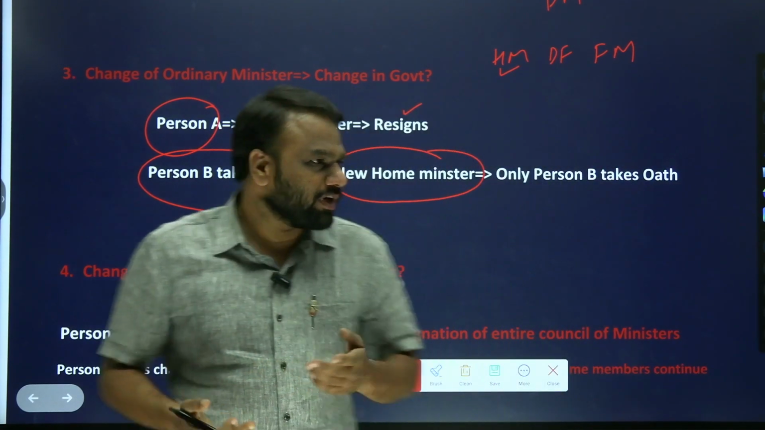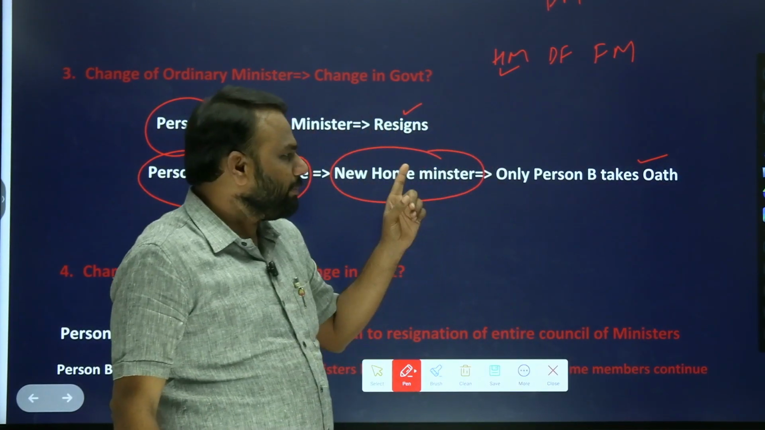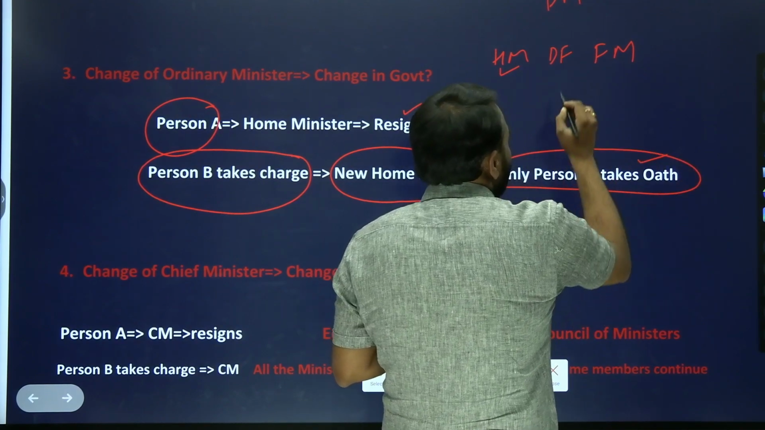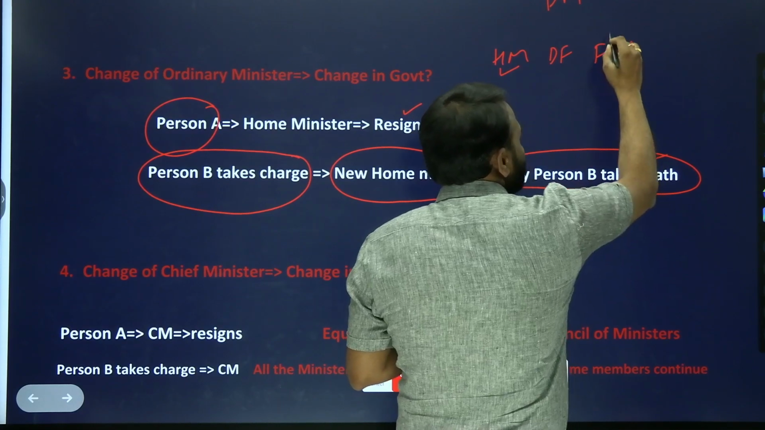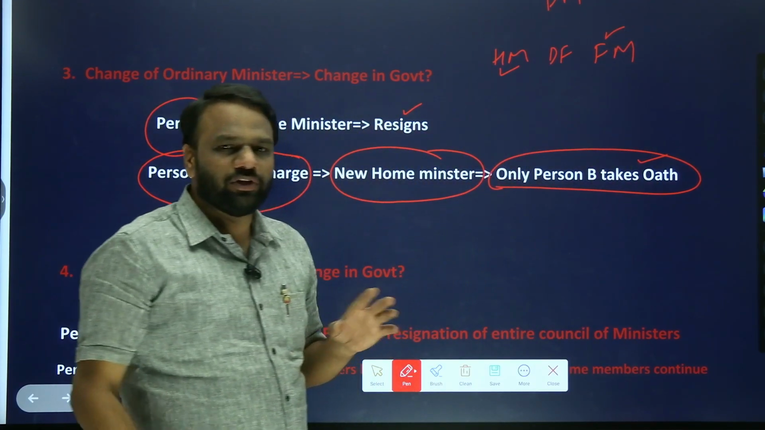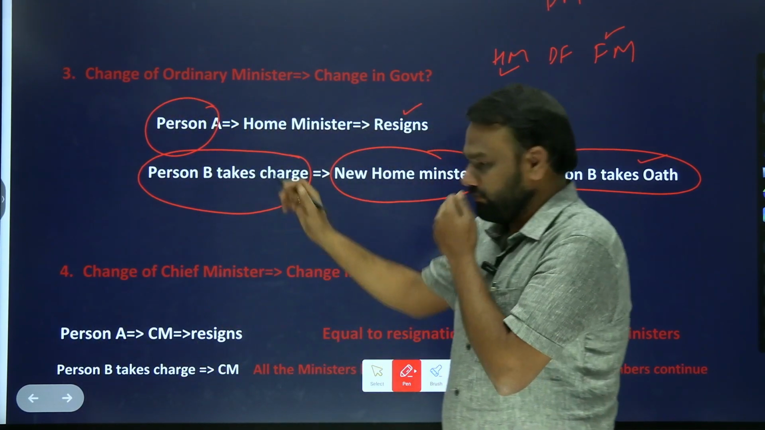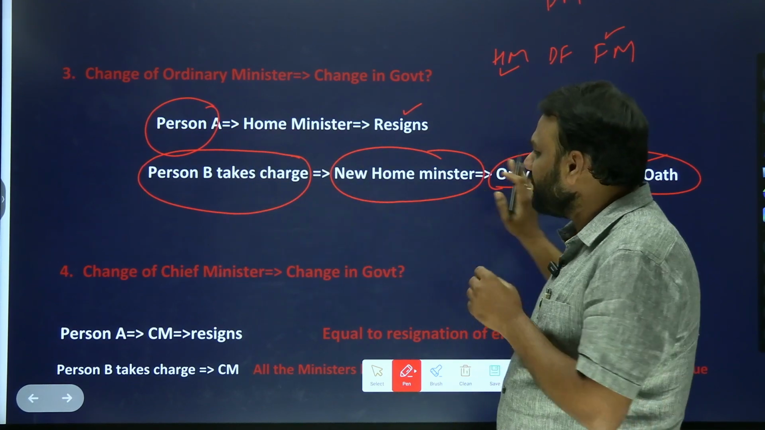So the new Home Minister, what will he do? He will take oath. Okay, only person B will take oath. Whether the other ministers, the Minister of Defense and the Minister holding the portfolio of Finance, will they take oath? No. Only the person who has been replaced will take oath. Person A has resigned, person B has taken charge, only person B will take the oath.